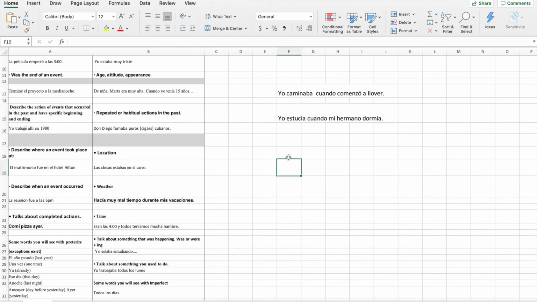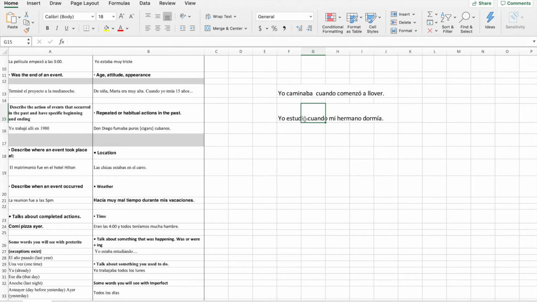Okay, so it looks like it's in progress. So yo estudiaba, this is misspelled. Yo estudiaba, I'm going to leave the accent mark. Yo estudiaba cuando mi hermano dormía. So I was studying when my brother was sleeping. See, his sleeping did not disrupt my study, and my study did not disrupt my brother's sleep.